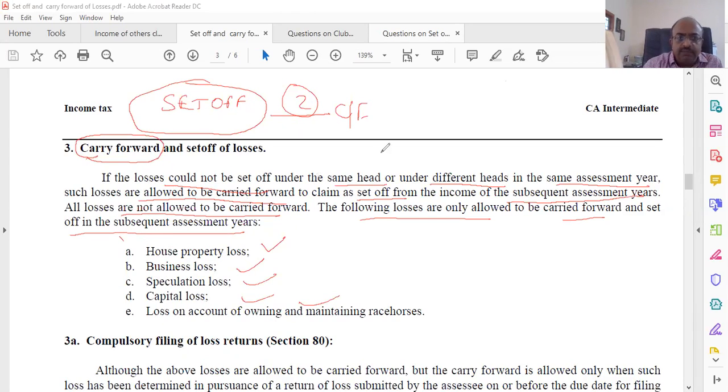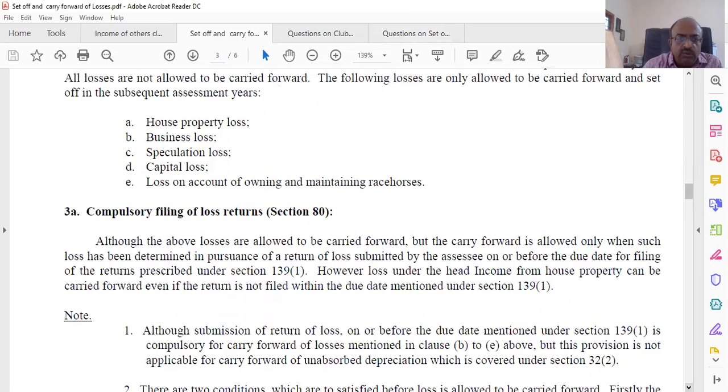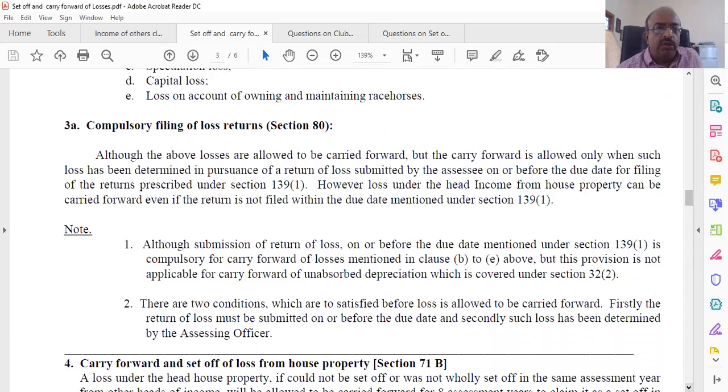But there are certain compulsory requirements. If you have to do that, there are certain mandatory requirements. Number one, you have to do compulsory filing of return. If you don't file the return, you cannot carry it forward. Although the above losses are allowed to be carried forward, the carry forward is allowed only when such loss has been determined in pursuance of the return of loss submitted by the assessee on or before the due date of filing the return under section 139(1).